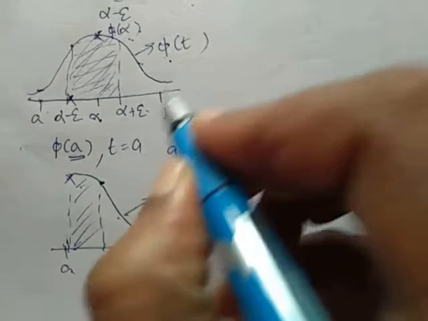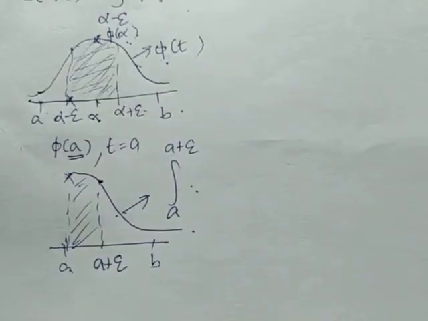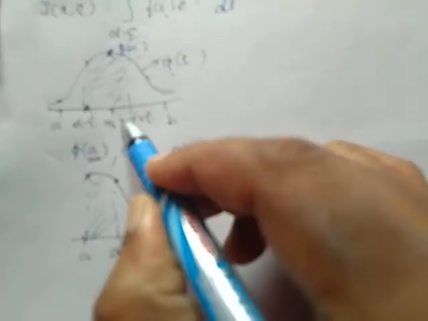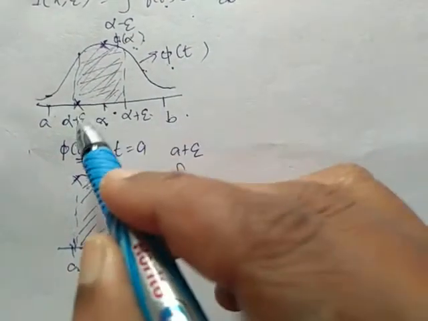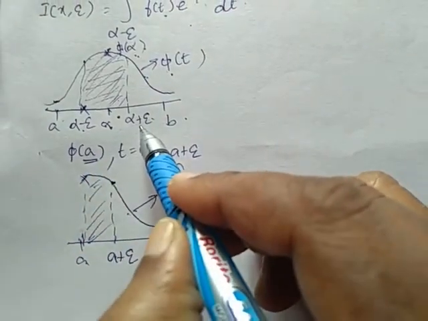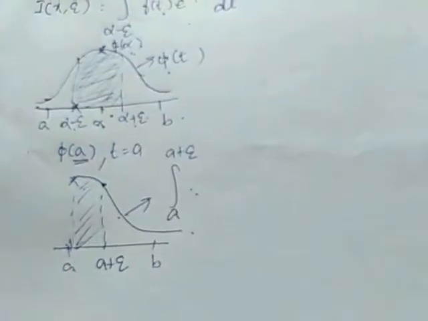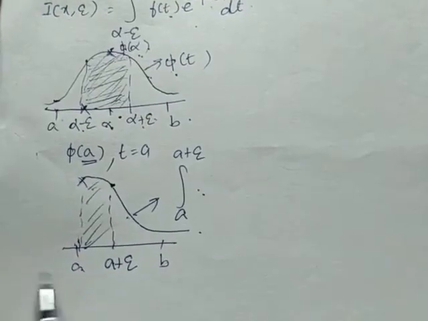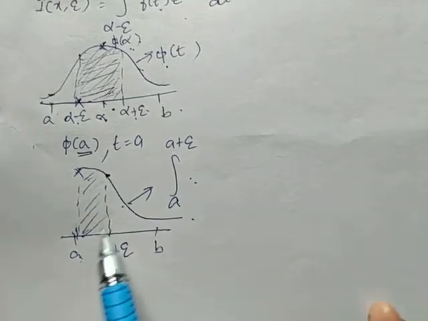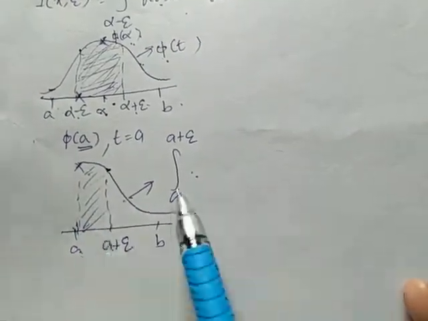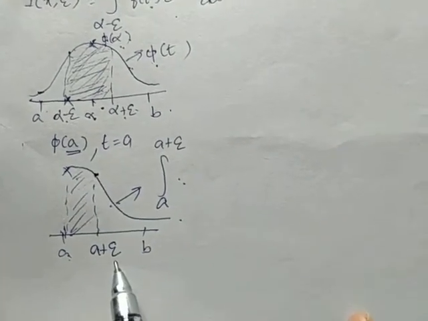So when t is equal to alpha, if we have the maximum, then our asymptotic expansion we get from alpha minus epsilon to alpha plus epsilon, because in this region we get the maximum contribution. Suppose t is equal to a is maximum, then in this region we get the maximum contribution. Therefore our integral will reduce to a to a plus epsilon.